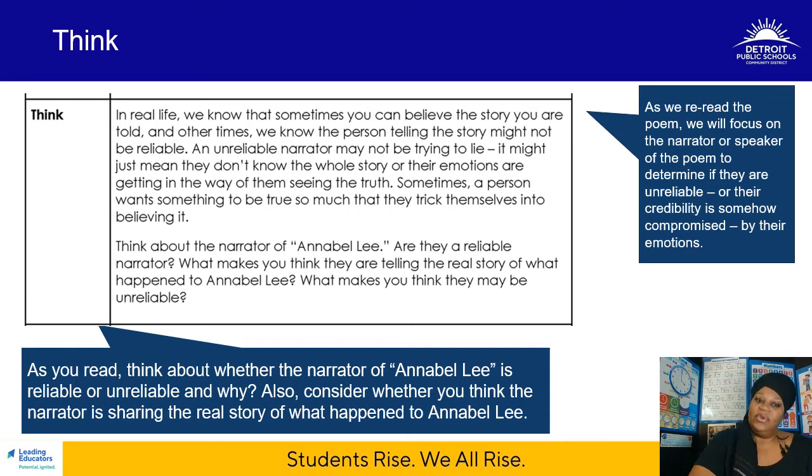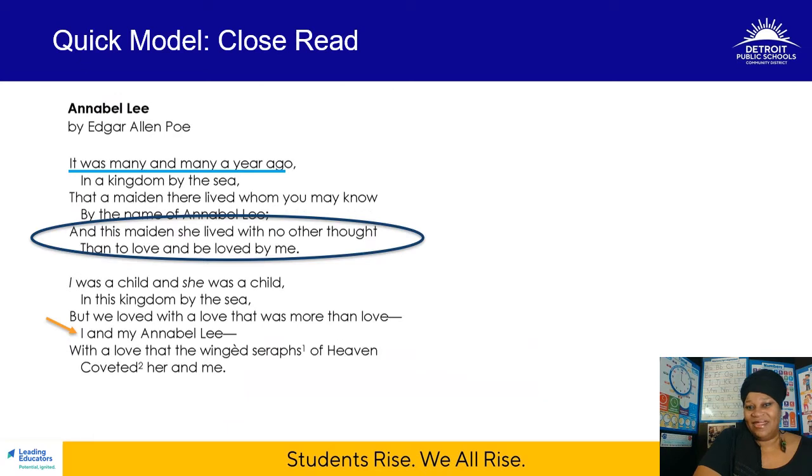Also, as you read, think about whether the narrator of Annabel Lee is reliable, unreliable, and why. And consider whether you think this narrator is sharing the real story of what happened to Annabel Lee. Let me show you how I managed a closer read of the text here. By rereading the first two stanzas, it appears to me that the narrator is unreliable. Let's see.